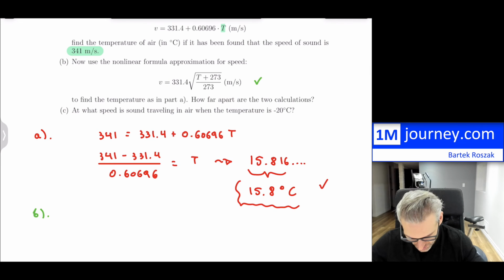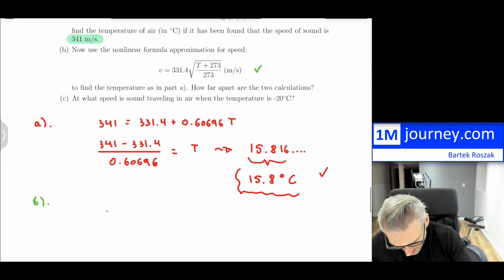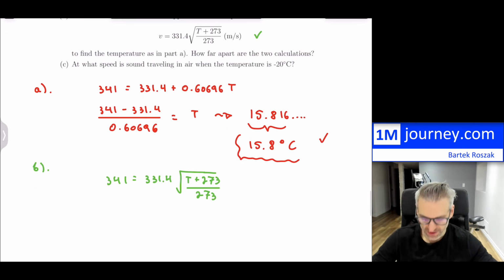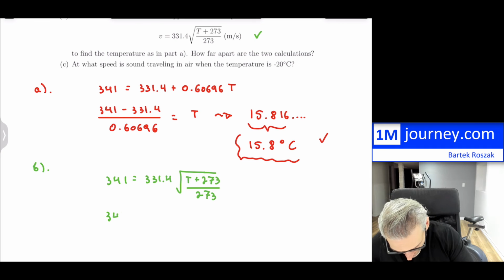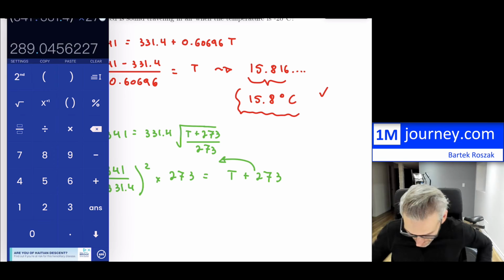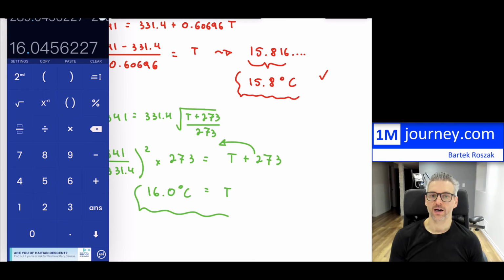Okay, so we have to substitute for that, which is going to be 341 equals 331.4, and then we have the square root. So it's a little bit more annoying to manipulate this formula, but still very doable for us. All right, so I'm going to just manipulate this and solve for T under the square root. So let's take a look.